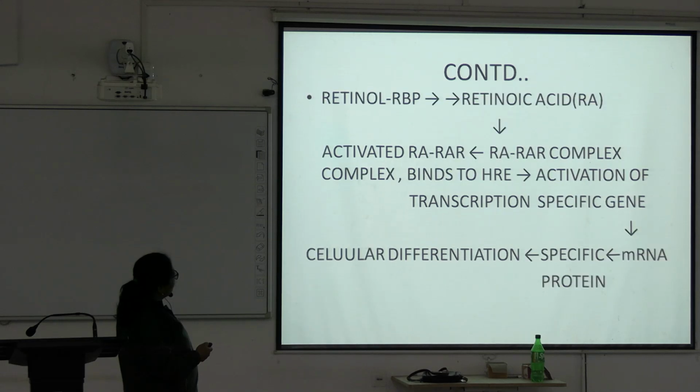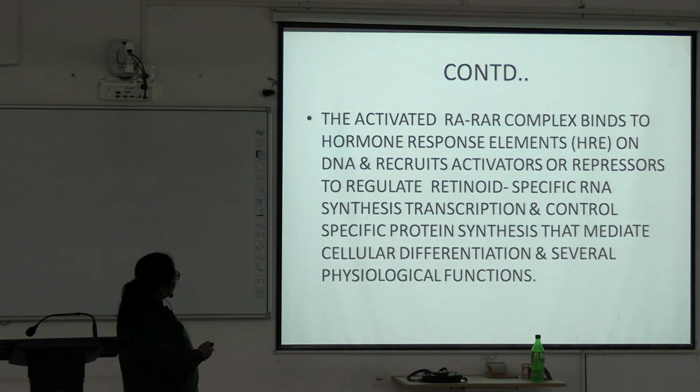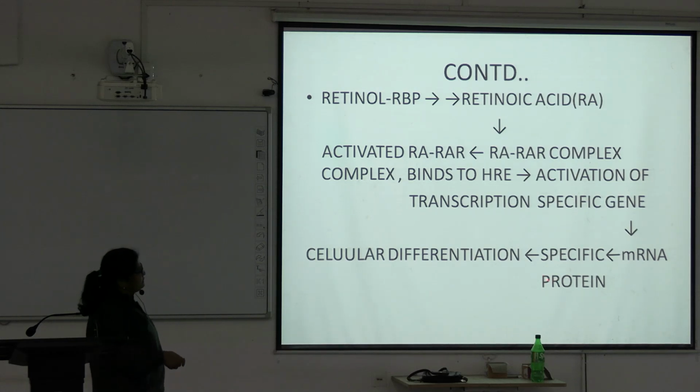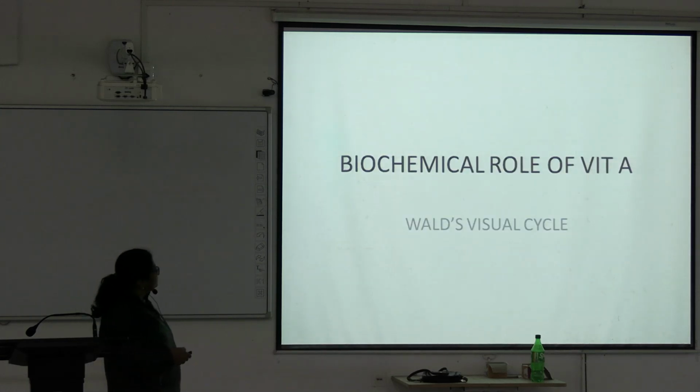Now, it acts like a steroid hormone through the retinoid receptor complex. The activated receptor complex binds to the hormone response element, activating specific gene transcription, then mRNA formation, specific protein synthesis and cellular differentiation.